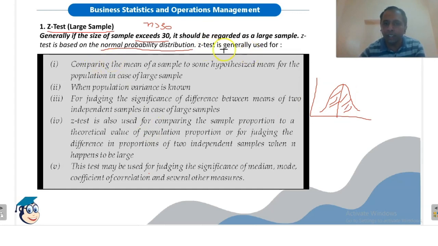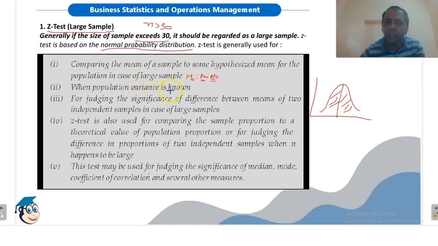So Z-test is generally used for comparing the mean of a sample to some hypothesized mean for the population in case of large sample. So here the hypothesis will be that mu equals mu naught. This means that there is no significant difference between the population mean and the sample mean. So this is our null hypothesis in this case.